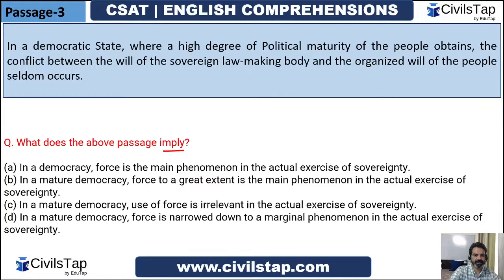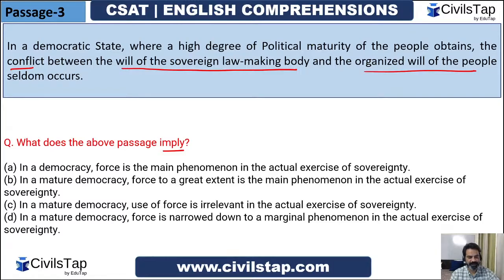What is he saying? The conflict between the will of the sovereign lawmaking body and the organized will of the people seldom occurs. That means there is no contradiction. That means there is no conflict. So that means that it seldom occurs.